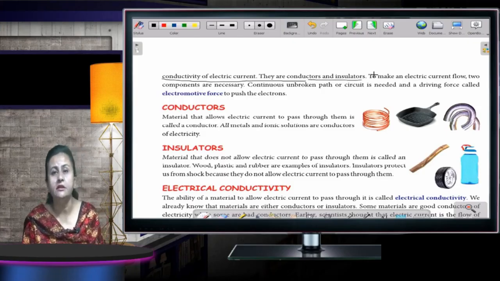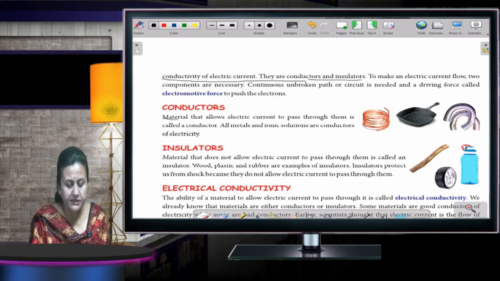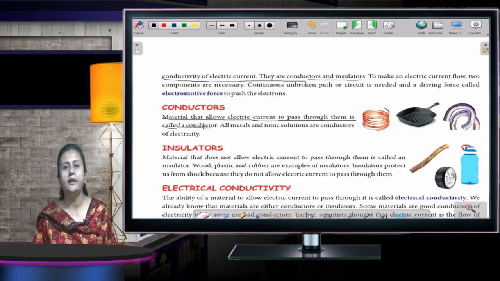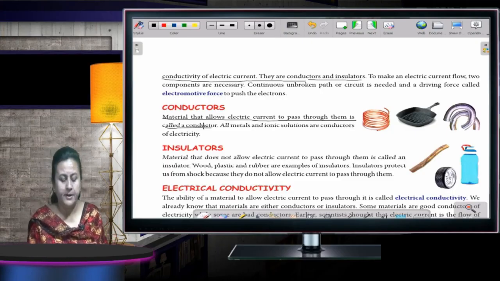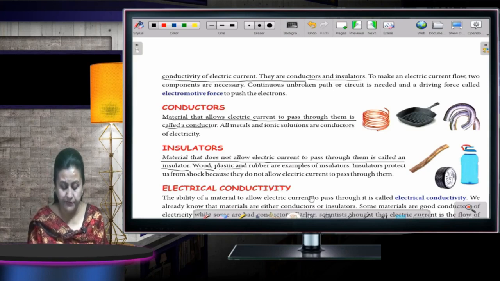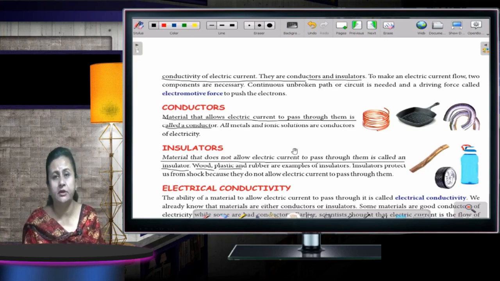Children, the materials through which the electric current passes are of two types: conductor and insulator. Conductors are those materials which allow the electricity to pass through them easily. Materials that allow electric current to pass through them are called conductors. Like all metals, they are good conductors. But on the other hand, materials that do not allow electric current to pass through them are called insulators. Example, wood, plastic. Now we'll talk about electrical conductivity. I hope conductors and insulators are very much clear to you.